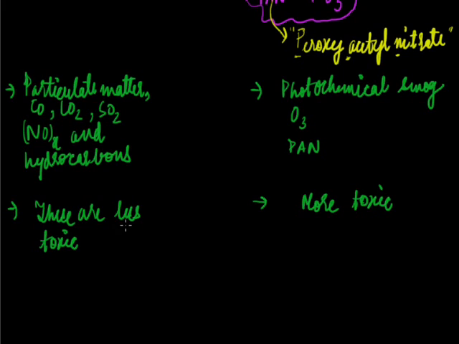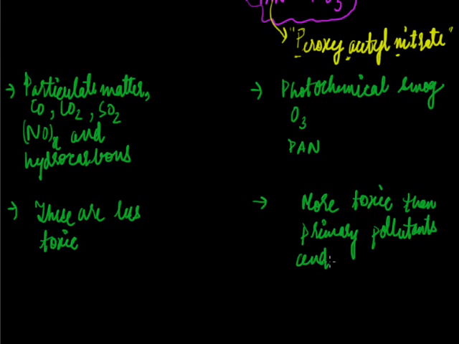Because these are produced from the reaction among the primary pollutants, and this phenomenon that these are more toxic than the primary pollutants is known as synergism.